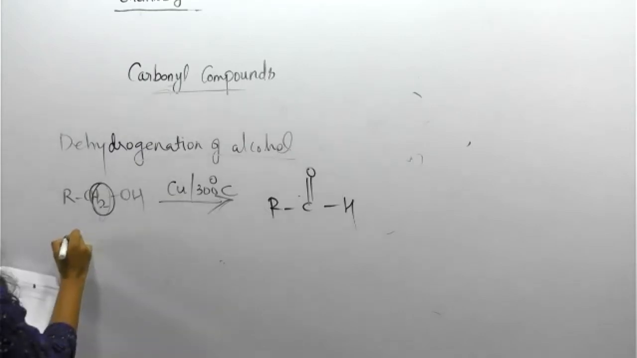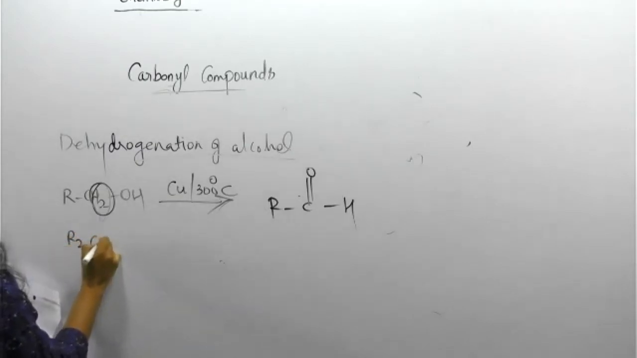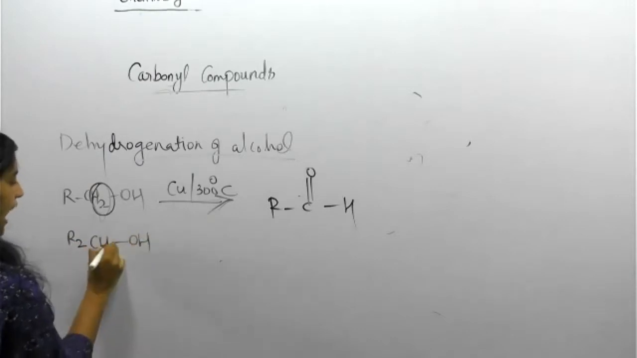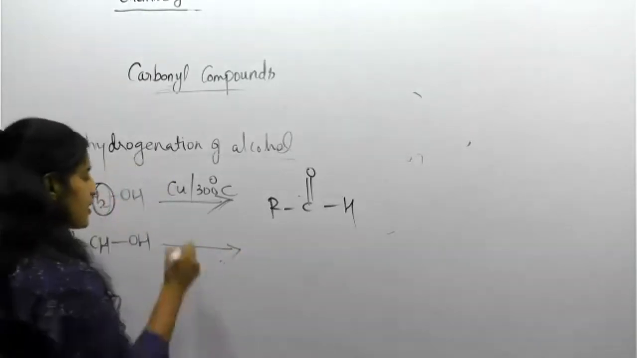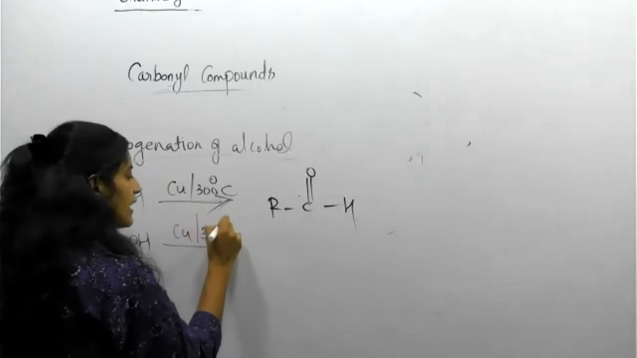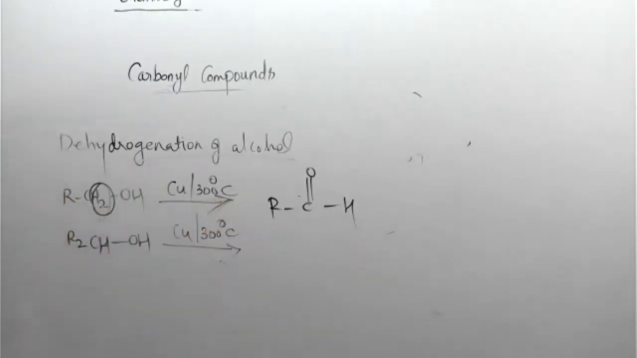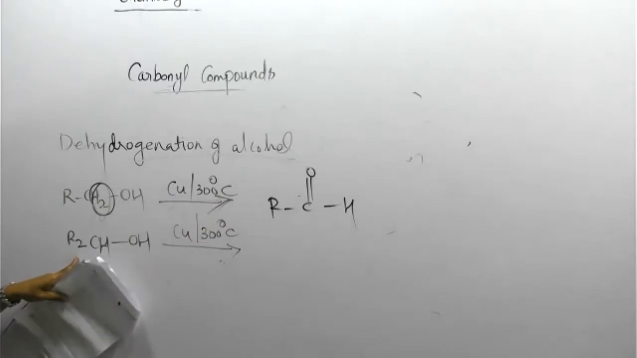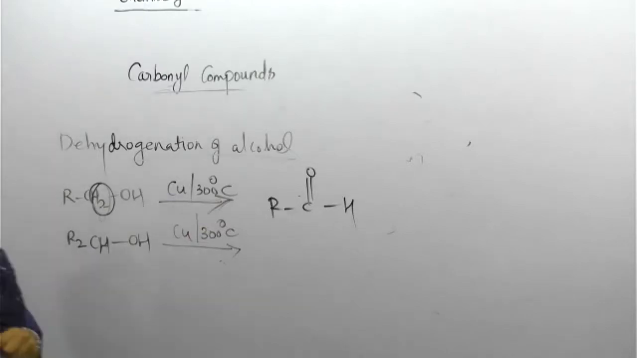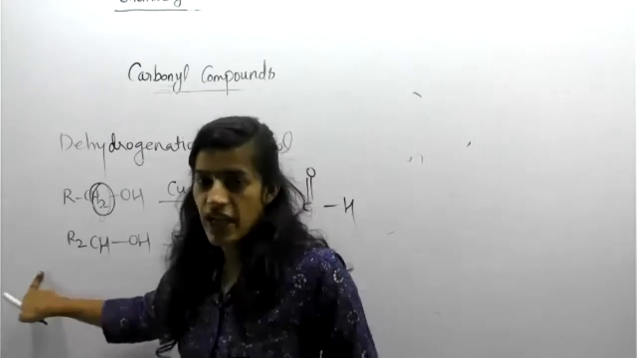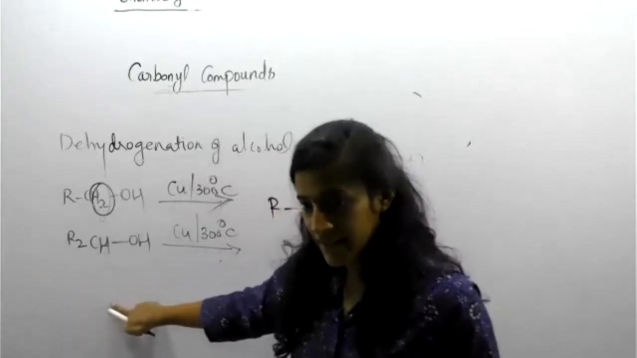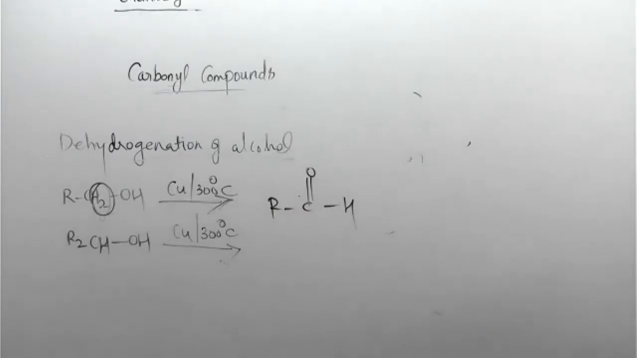Then try this one. R2CHOH in the presence of copper at 300 degrees Celsius. Can you guess what type of alcohol this is? Primary, secondary, or tertiary? Tell me. Out of that, which one? This one is under which category? Primary, secondary, tertiary? Correct. You are right, Dhruv.